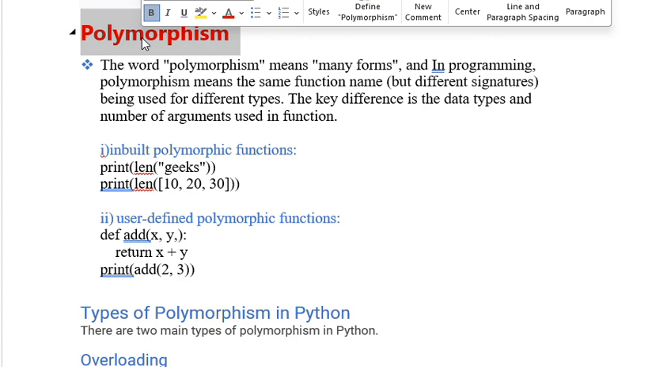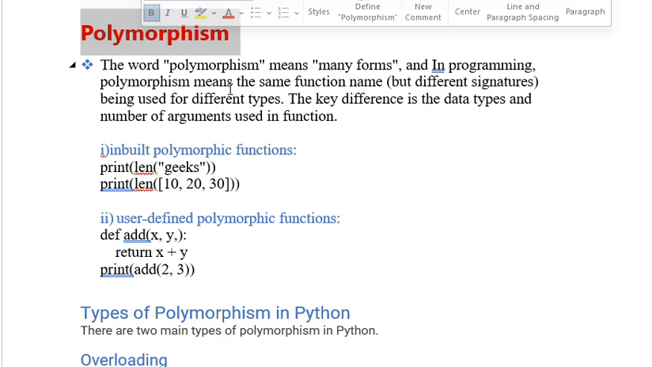So that is the meaning of polymorphism in basic English. It's like many forms. Poly means many, morphism means forms. And in programming, polymorphism means the main logic comes here.